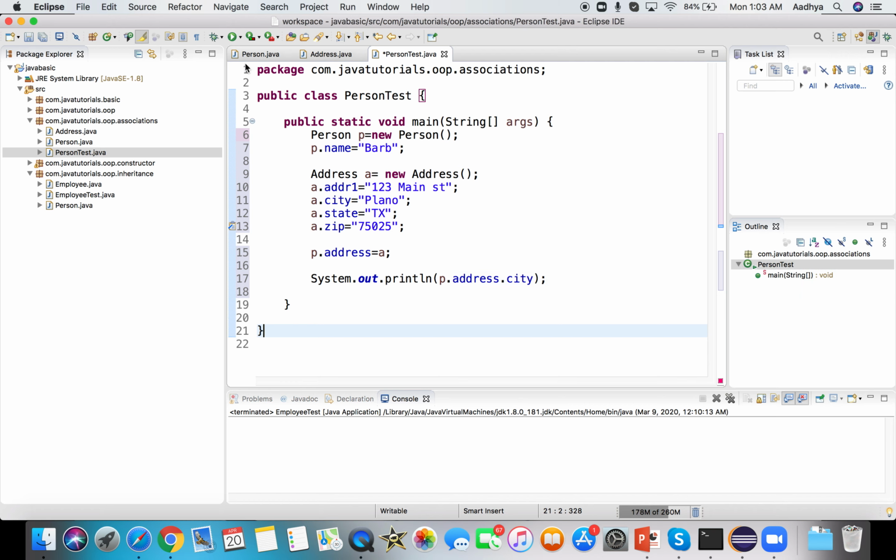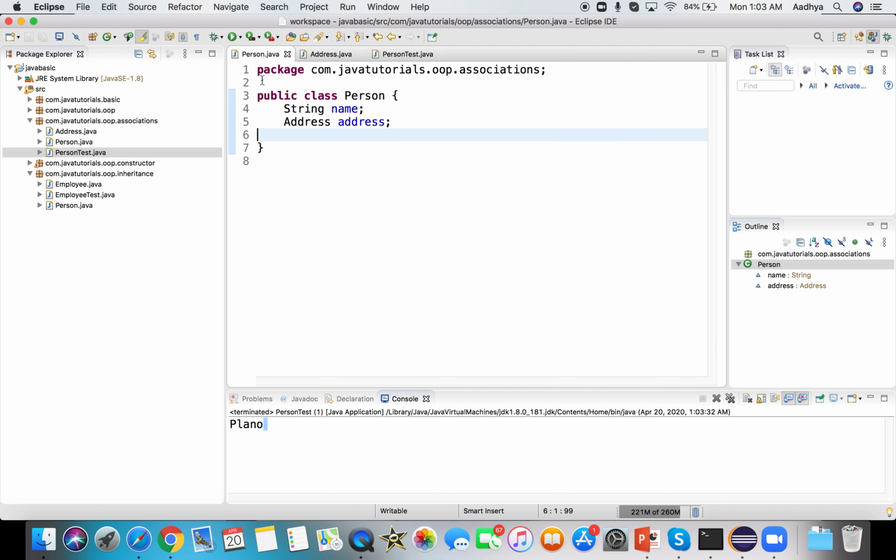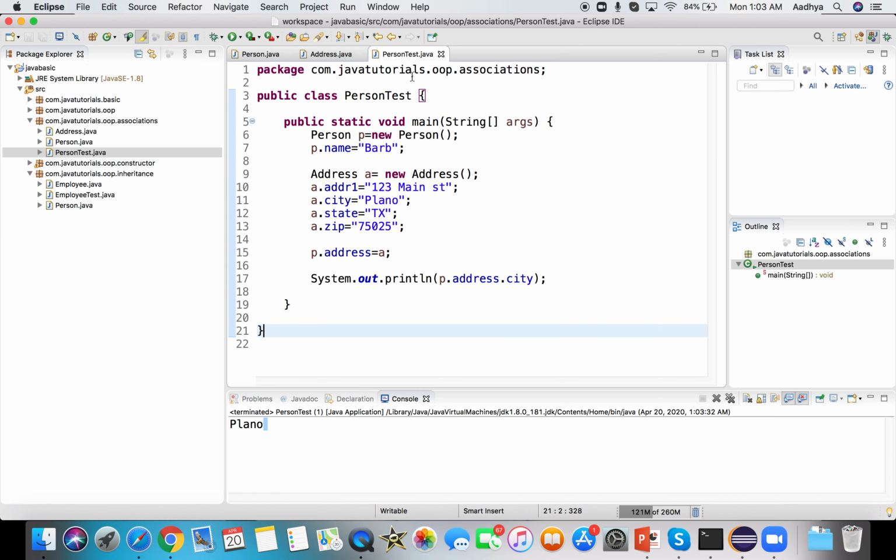So if I run this program, I should be able to get the city, because I'm trying to access the person object. From the person object, I'm trying to access its address instance variable, which is again holding the address object. Since we have made p dot address equal to a, I will be able to access the city by using p dot address dot city.